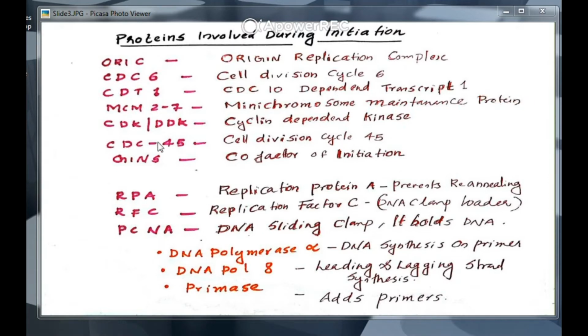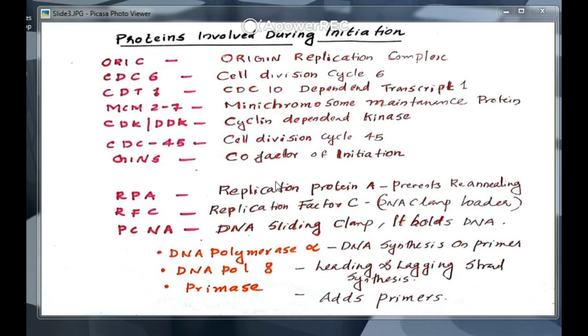Then CDC45, cell division cycle 45 proteins, RPA, RFC, PCNA. PCNA is the sliding clamp, and RFC is replication factor C. This is the clamp loader here, and RPA functions like SSB in prokaryotes. Instead of SSB, here it is RPA.